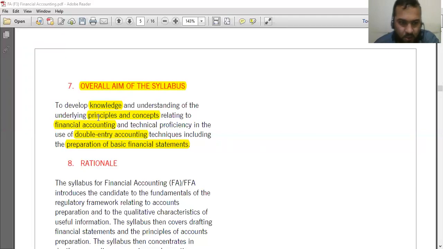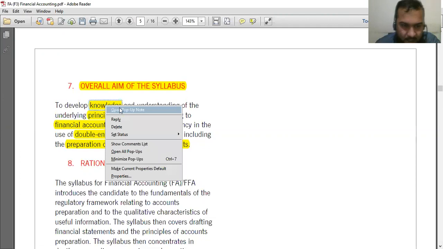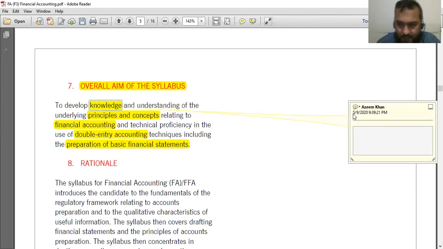So we were talking about the overall aim of the syllabus, and the first thing you must know about is knowledge. It means the examiner will examine topics at a knowledge level, and we have already discussed the intellectual levels in the previous lecture, and I will also discuss the intellectual levels today. So knowledge means that the examiner